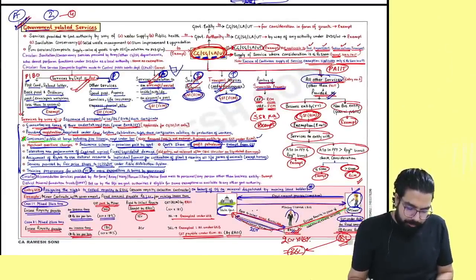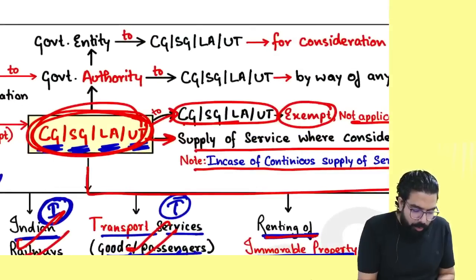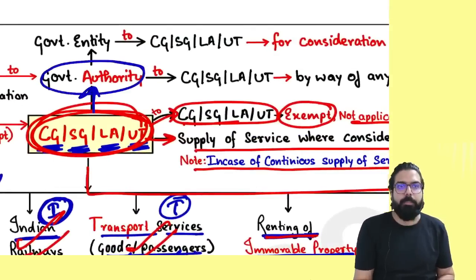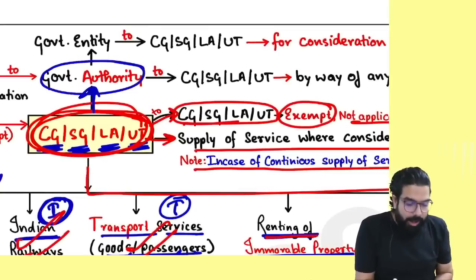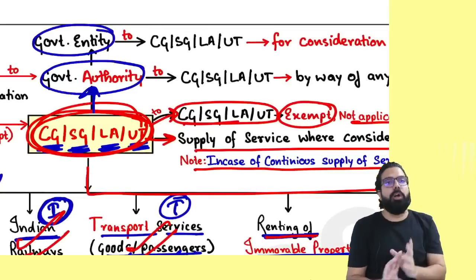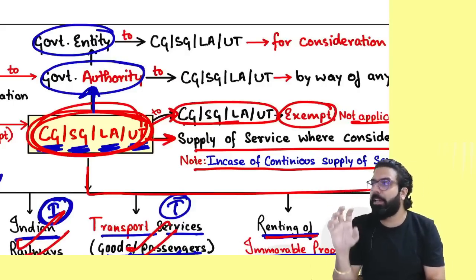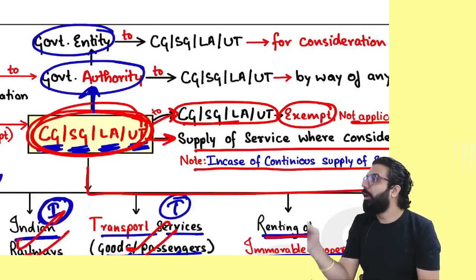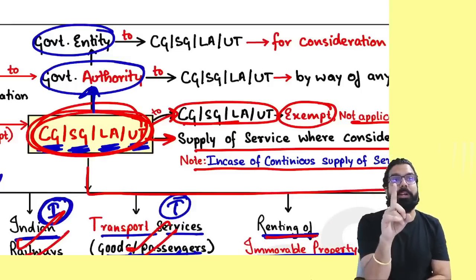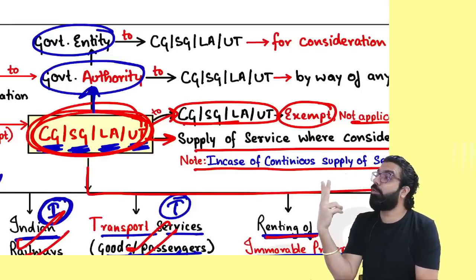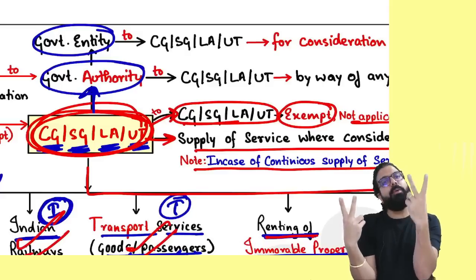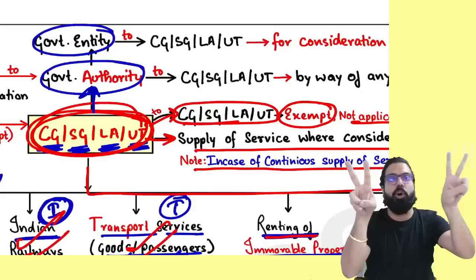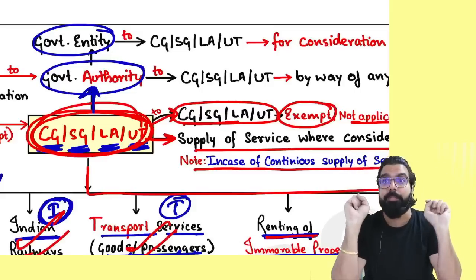Everyone over here now. The next is, if you know, government forms governmental authority. People, I have already given the definition of governmental authority in the legal services chart, and governmental entity. I'll tell you what is governmental authority. Governmental authority is formed by the government. Any board, any authority formed by whom? Government, in which 90% control is with the government. Governmental entity is also formed by the government only, in which 90% control is with the government. So sir, what is the difference?